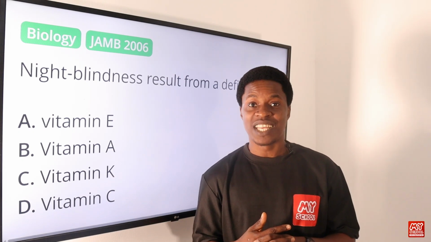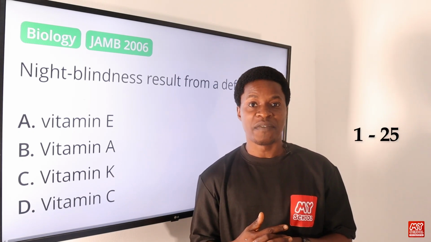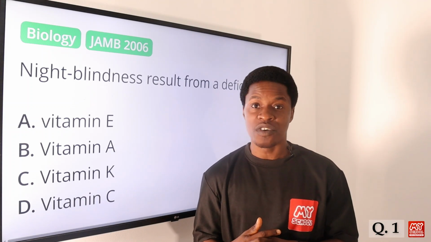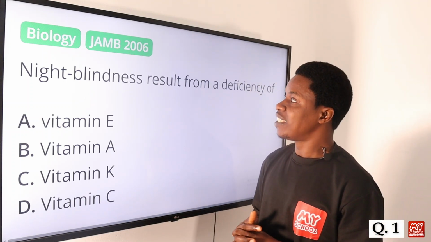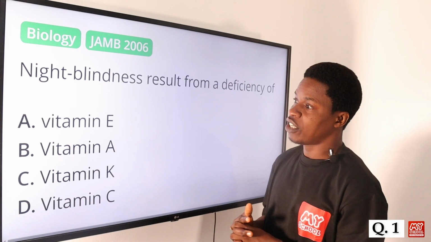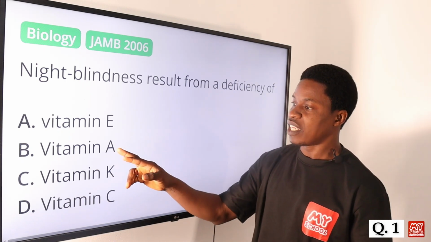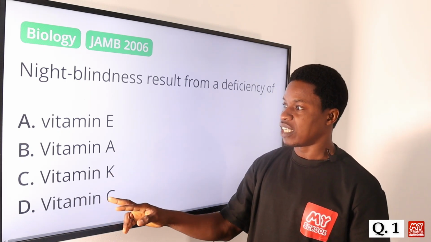In today's video, we'll be tackling question 1 to question 25. Now, let's get down to question number 1. Night blindness results from a deficiency of vitamin E, vitamin A, vitamin K, vitamin C.